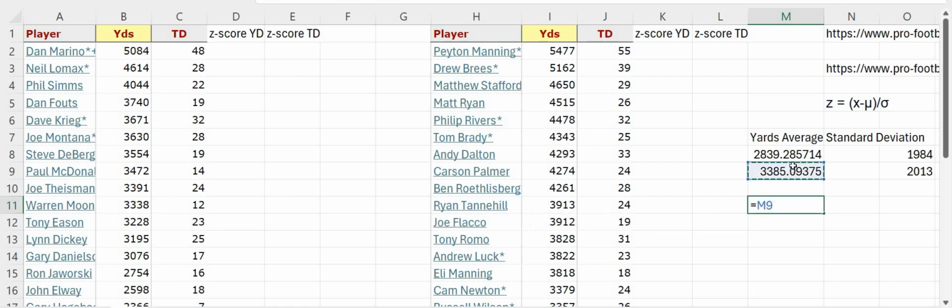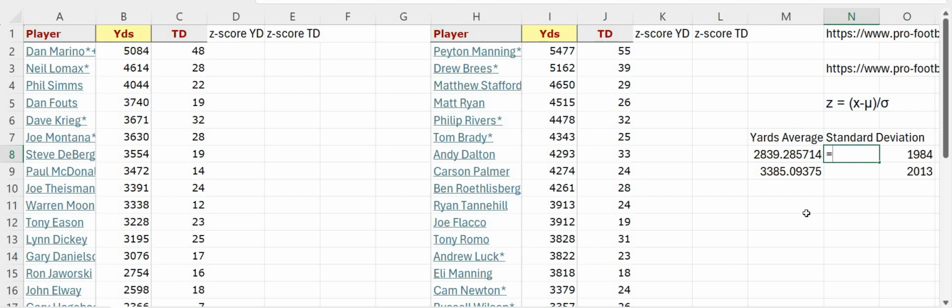We can just take the average passing yards and subtract them, and we find out that in 2013, the average starting quarterback or top quarterback passed for almost 550 yards more for the season. And if we divide that by 16, that would mean there's about 34 more yards per game of passing per player, or rather per quarterback.